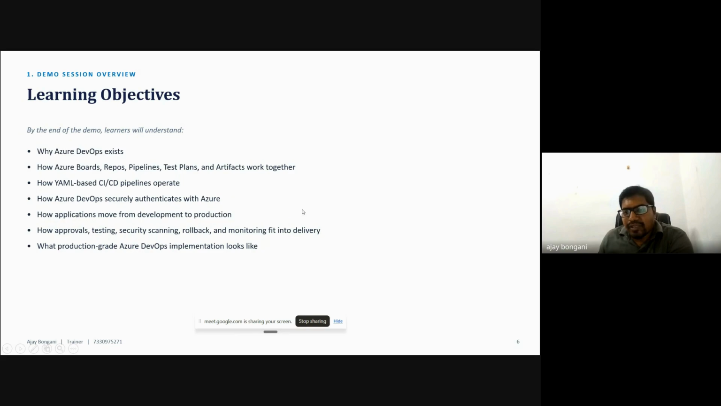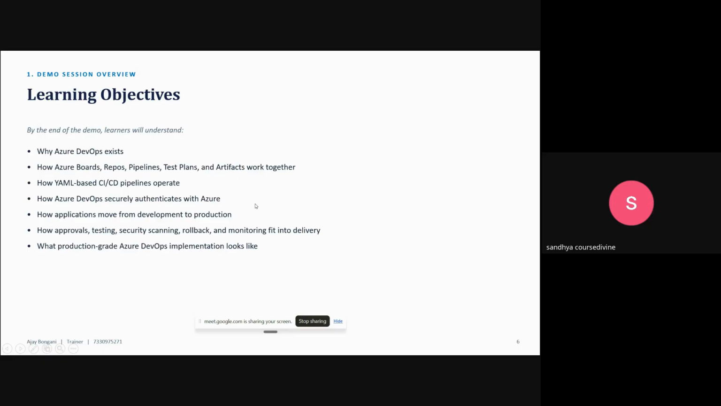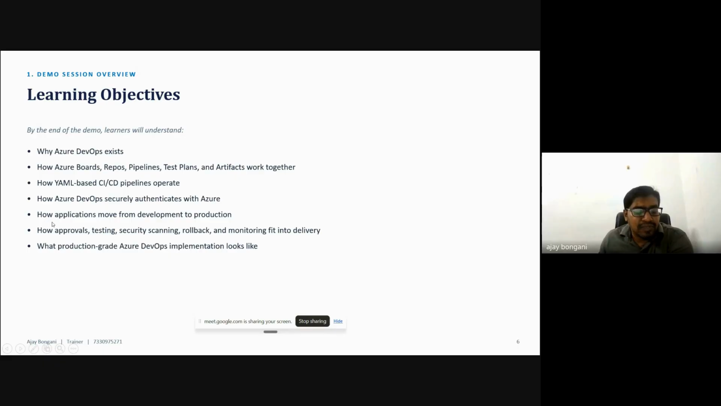I'm getting an echo. I don't know exactly. So how Azure DevOps securely authenticates with Azure?